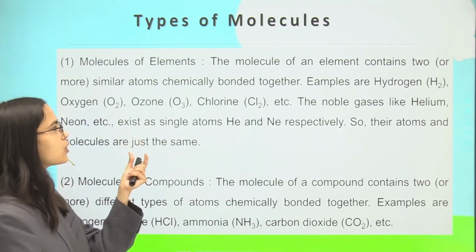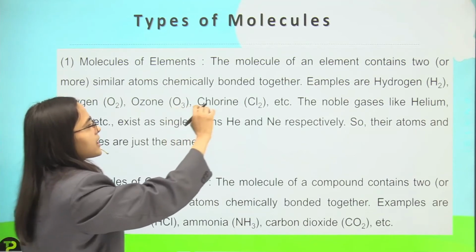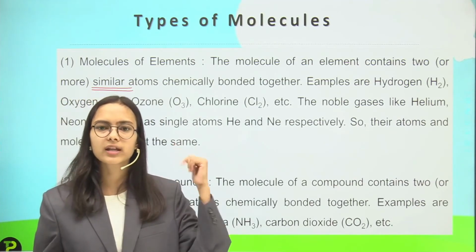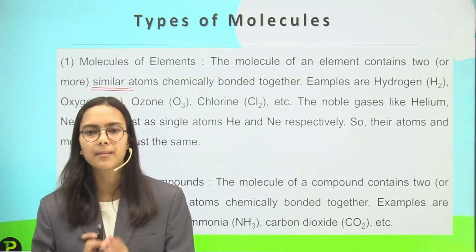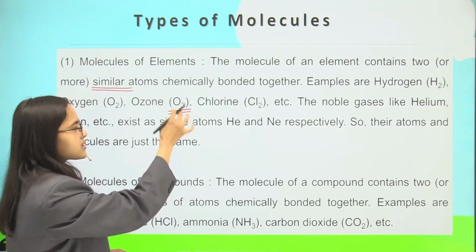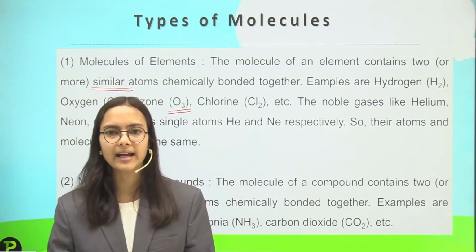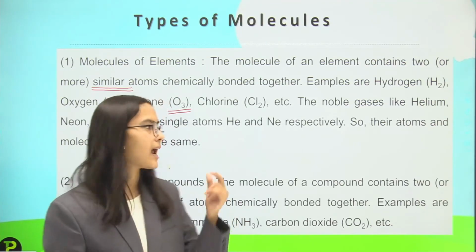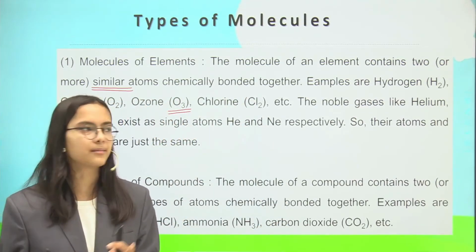What is happening in a molecule of elements? The molecule of an element contains two or more similar atoms chemically bonded together. This word is to be noted, similar atoms. Examples are hydrogen, oxygen or ozone. Ozone has three oxygen atoms combined, and then chlorine, Cl2. So you can see the atoms are of the same kind. O is added to O to form oxygen, three O's form ozone, and two chlorine atoms form chlorine.